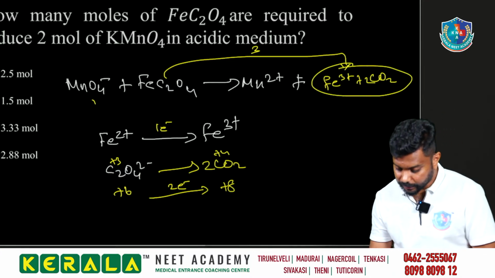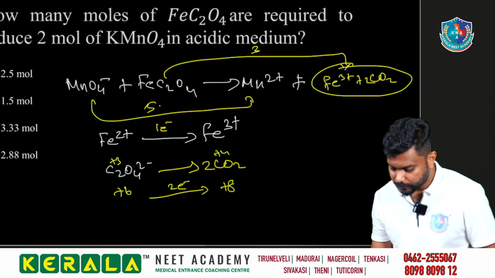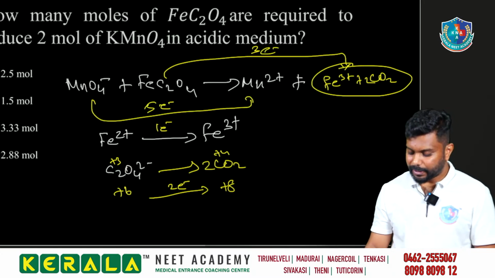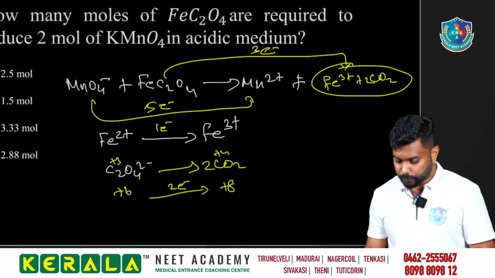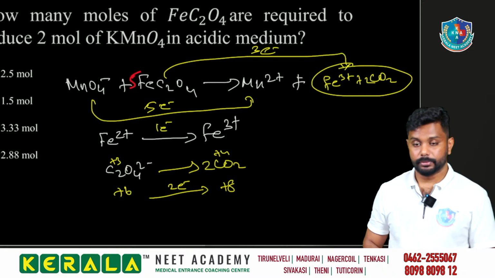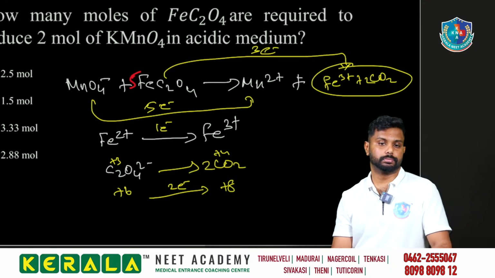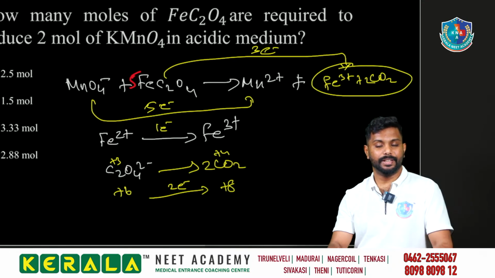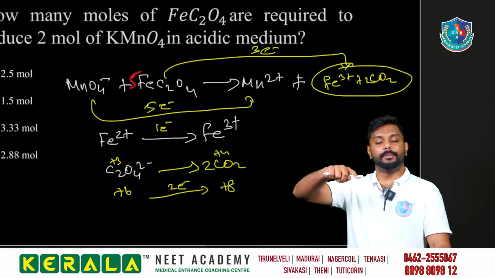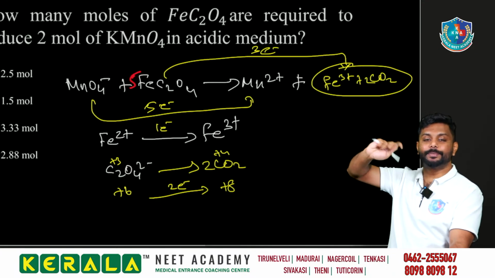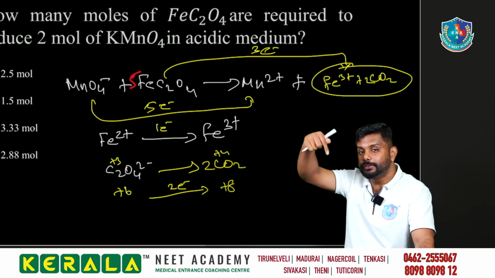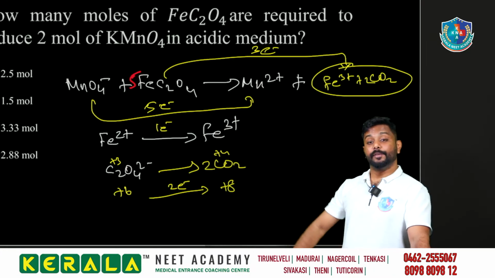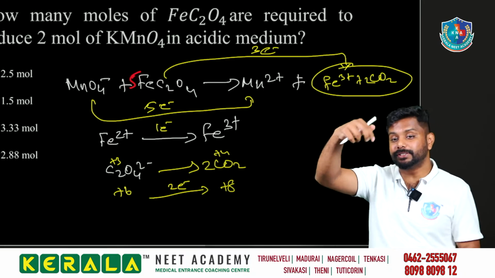So I'll give you a simple technique. How many electrons participate in MnO4 minus to Mn2+? 5. Take that number as the moles for FeC2O4. And for FeC2O4, how many electrons participate? 3 electrons.